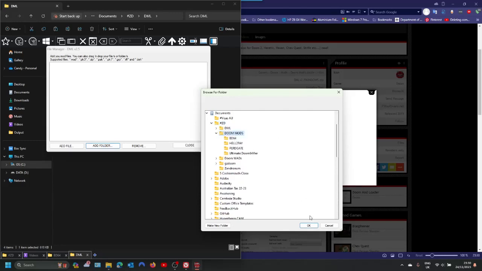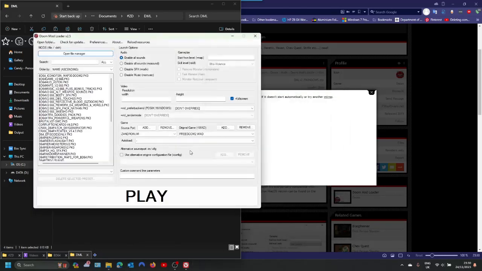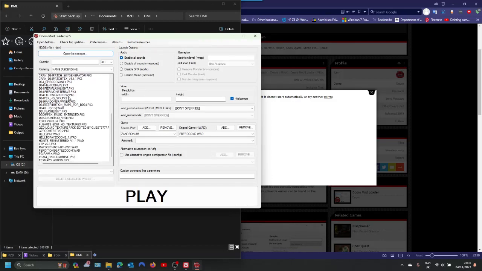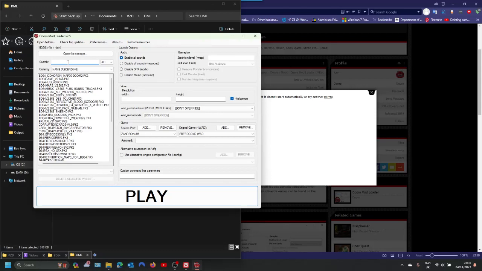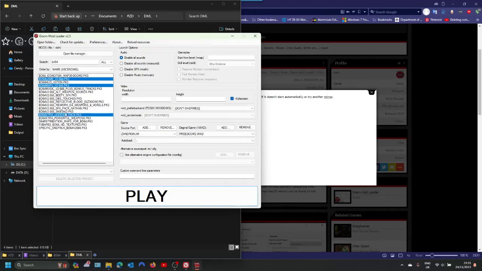So that's where I keep all my mod files right here. Just close, and there they all are. You can narrow the list down if you've got a massive list. So there's the game file, the maps file. If you want the HD music, that's the HD music. That's the HD textures if you want to use it. If you want to have the extra weapons and power-ups, there's the goodies pack.